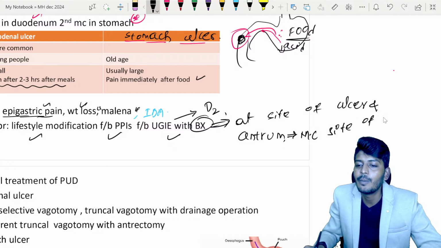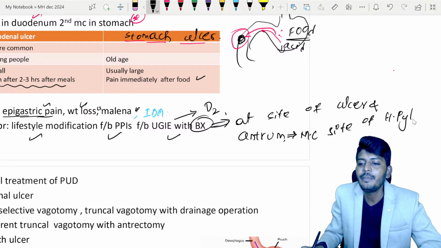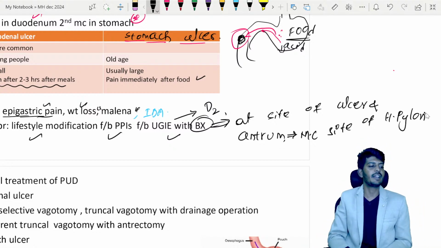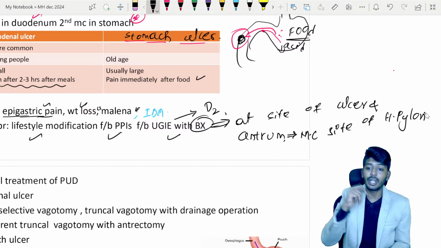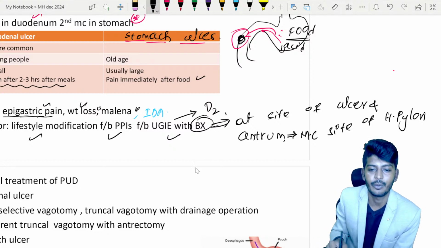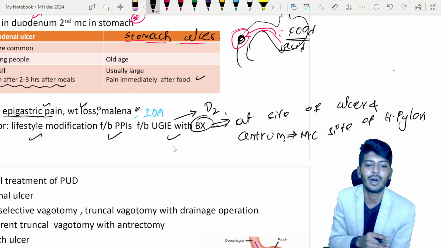Helicobacter pylori can reside there. So that is why you need to be very careful. You take the biopsy, then later do a silver Warthin-Starry stain. What is that? Stain with the silver Warthin-Starry stain.